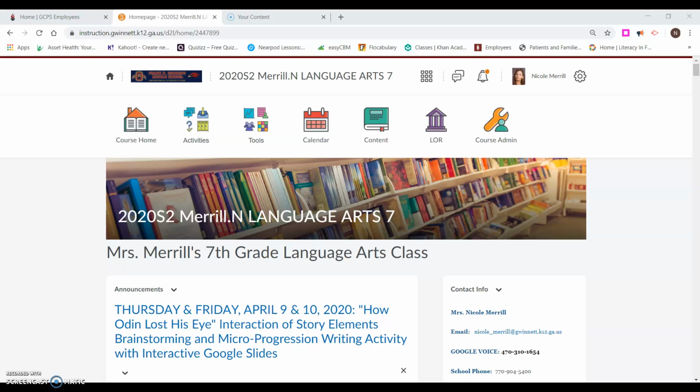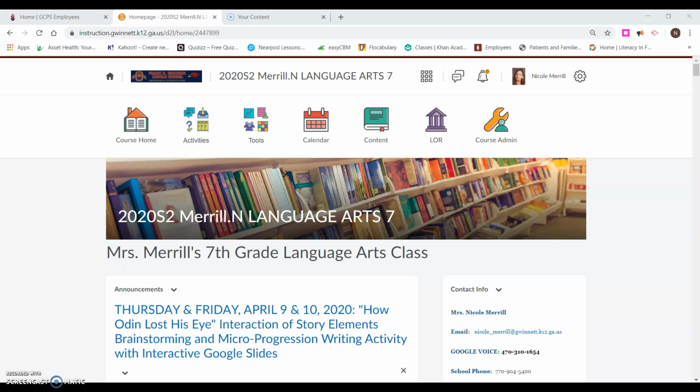I'm here right now to review Thursday and Friday's language arts assignments. You will have one assignment that spans the course of 2 days. Some of you may be able to complete the assignment on Thursday. I would then be able to provide feedback, and you can edit and revise your writing as you see fit. But just know that Thursday and Friday will cover the interaction of story elements, brainstorming, and a micro-progression writing activity for How Odin Lost His Eye.